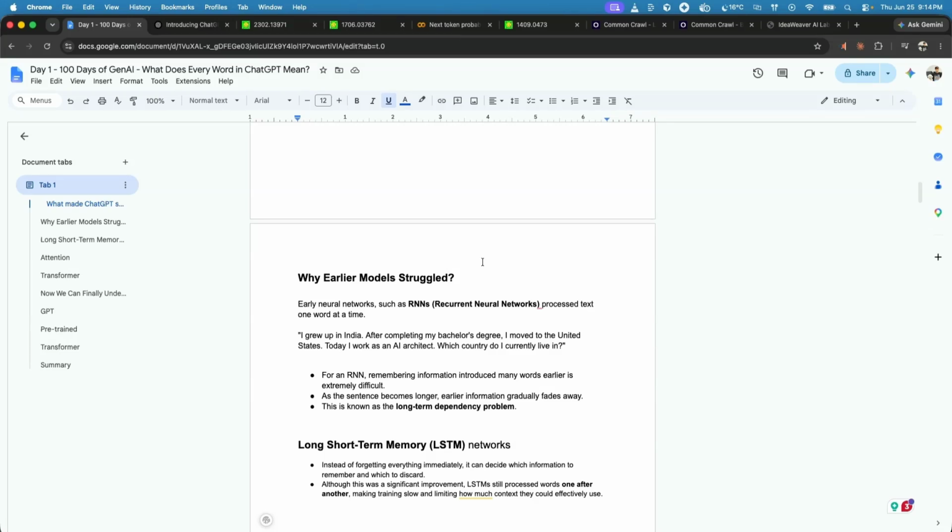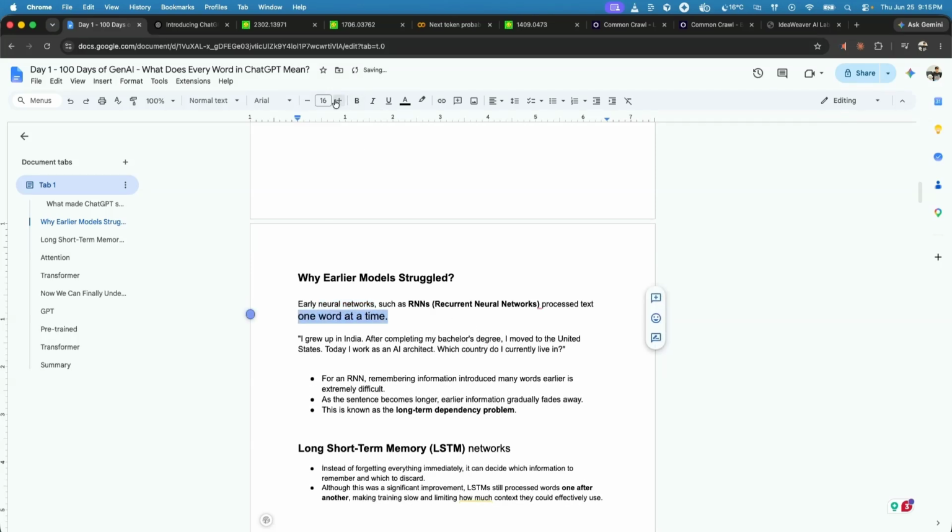Long before ChatGPT existed, researchers were already trying to build a machine that could understand language. Earlier neural networks, such as the recurrent neural network, processed text one word at a time. I know I used the word neural network here, which I have not explained to you. Some of you may be aware of this term. I will explain it at a later stage, but think of the early neural network at this point of time as something called a recurrent neural network. One of its major disadvantages is that it processed one word at a time.